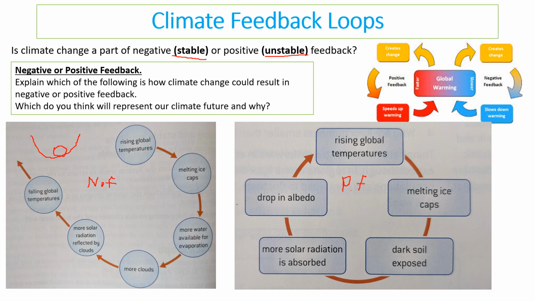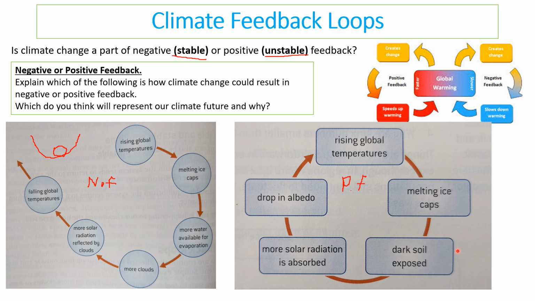So let's go through this one. We've got rising global temperatures. That again causes the ice caps to melt. But if we look at that, what that would then do is expose a lot of dark soil, because the soil underneath the snow is going to be dark. The snow and the ice before it has been reflecting a lot of heat because it's light.